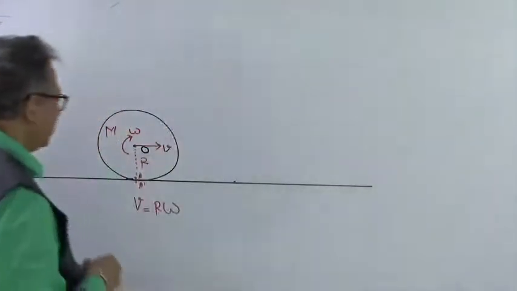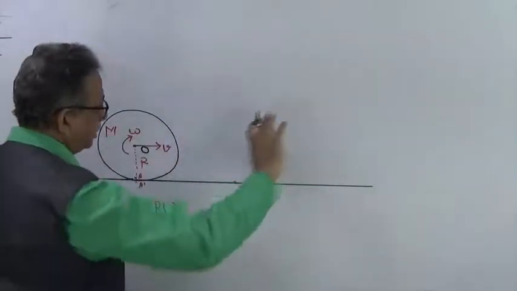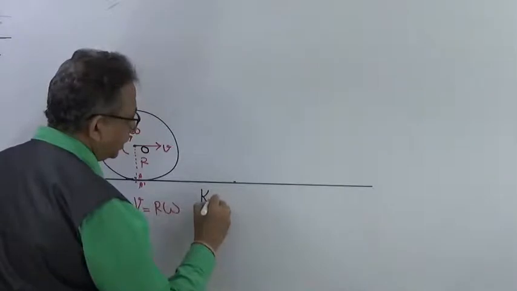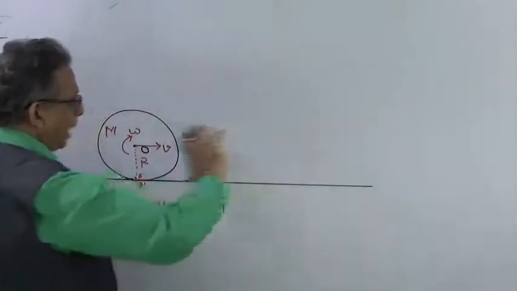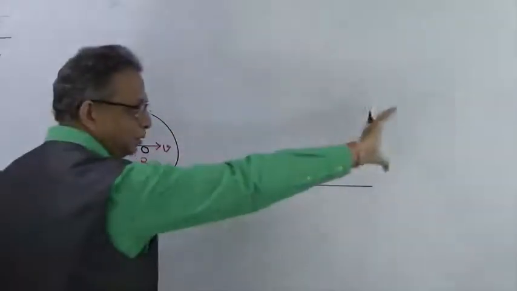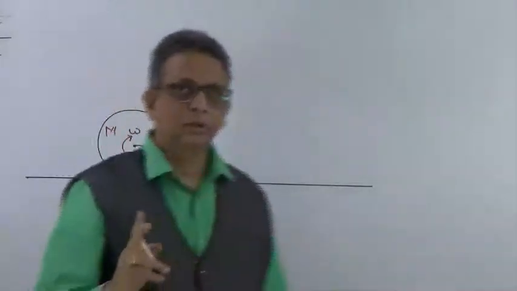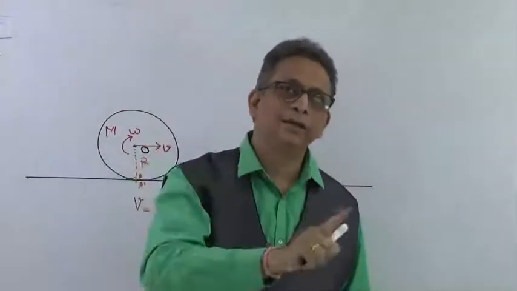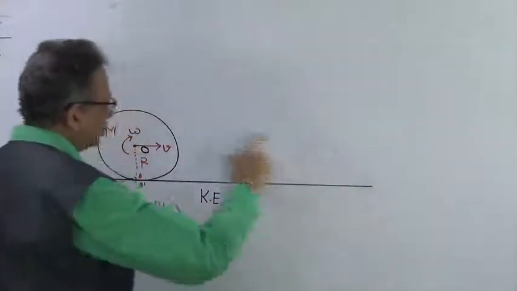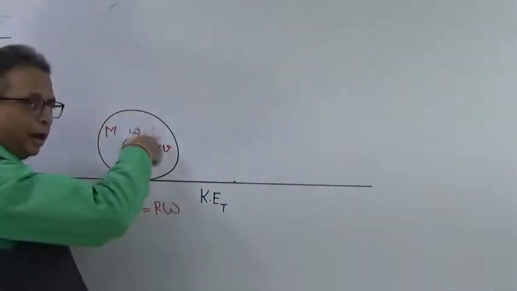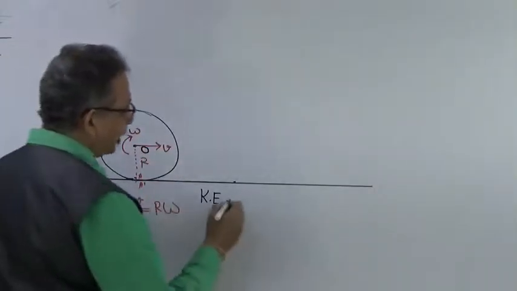Here, if this mass m is there, since it is moving, it has two kinetic energies. As it is rolling, it is also going in a linear motion. This body has two motions: one is a rotational motion and one is a linear motion. So the body is going with a linear motion, and at the same time it is also performing a rotational motion. So it will have two kinetic energies.